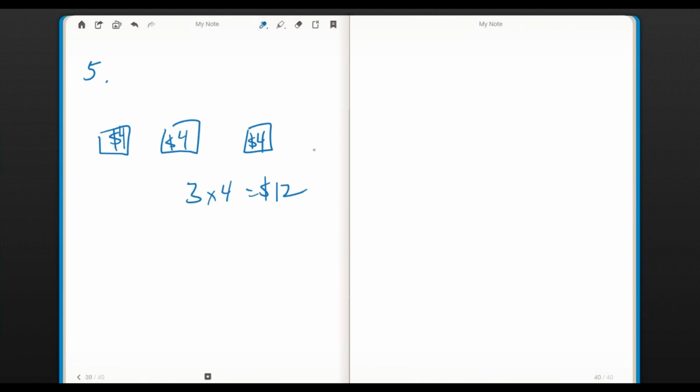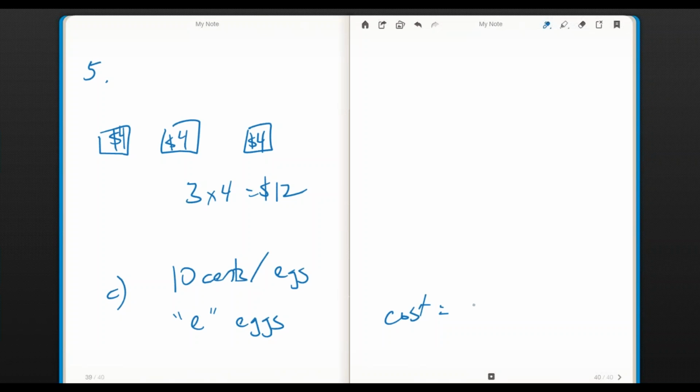And when we go to the more abstract thing and we say, look at letter C, there are 10 cents per egg, and there are E eggs. E represents the number of eggs.